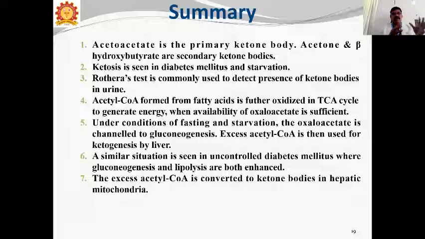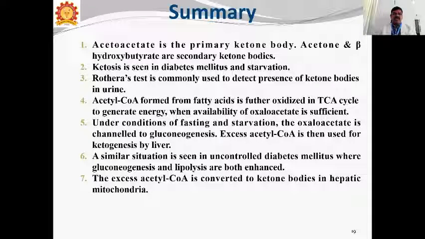Then Rothera's test, I told you, is commonly used to detect the presence of ketone bodies in the urine. In abnormal constituents of urine, you will check ketone bodies by Rothera's test. How will you check the urine? In abnormal urine, what is present? How can you test for ketone bodies in the urine? Rothera's test can check. If Rothera's test is positive, it means ketone bodies are present in the urine.